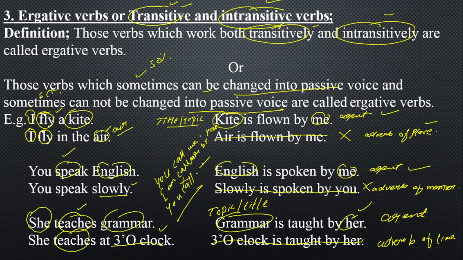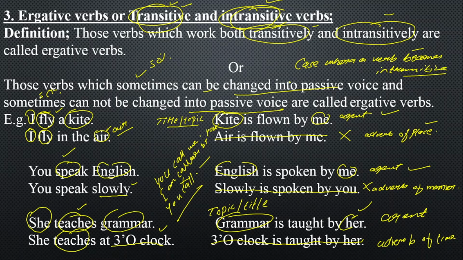Here I will be mentioning in the description box the link of transitive verbs, which will make you understand, and after that intransitive verbs, which can clear your concept about intransitive verbs. And in the same way, the cases where a verb becomes intransitive, a topic of passive voice: why we cannot change it into passive voice. So all I have discussed over there. See, I told you when a verb shows an action, we can change it.